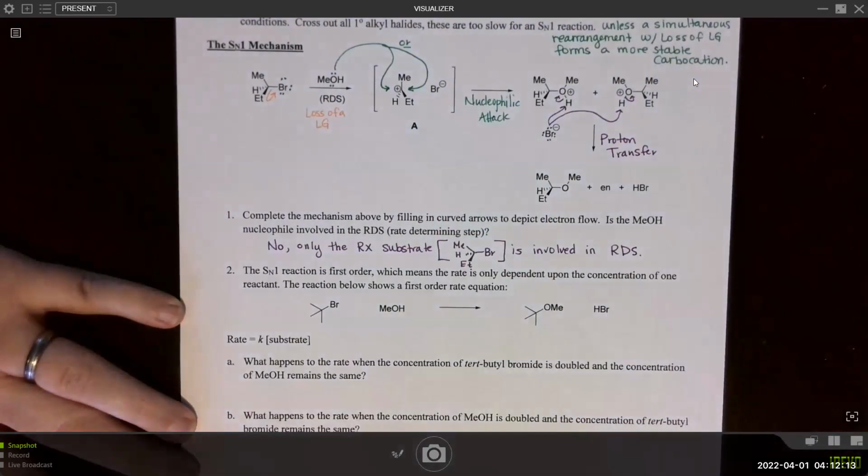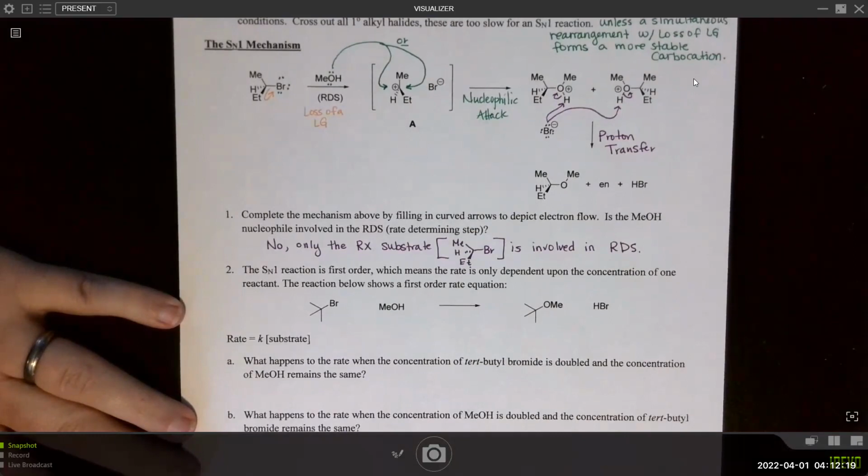Okay, so it says the SN1 reaction is first order, which means that the rate is only dependent upon the concentration of one reactant. The reaction below shows a first order rate equation. What happens to the rate when the concentration of tert-butyl bromide is doubled and the concentration of methanol remains the same?